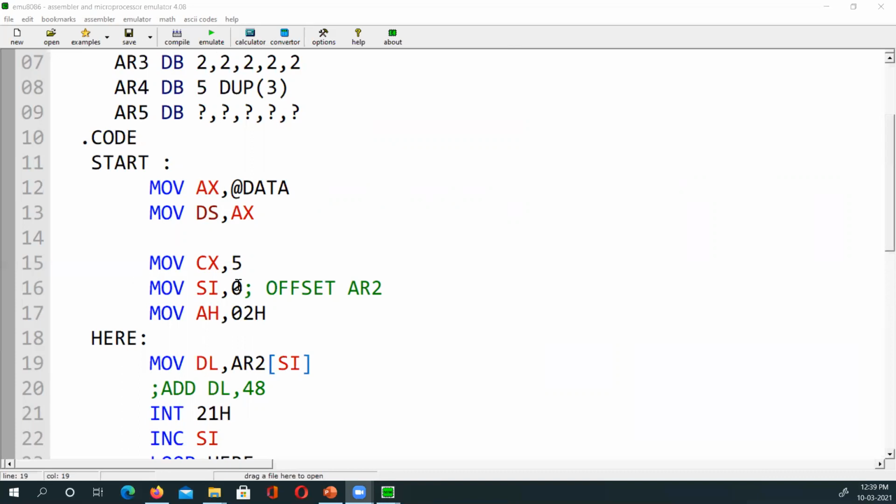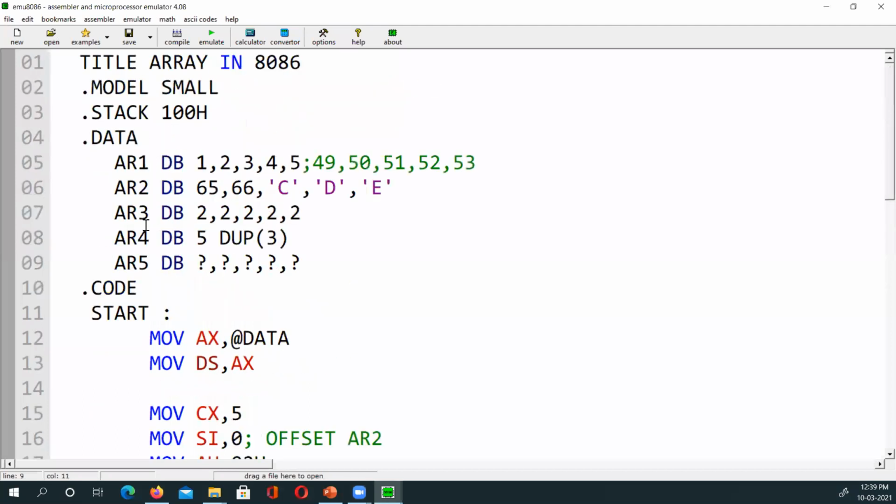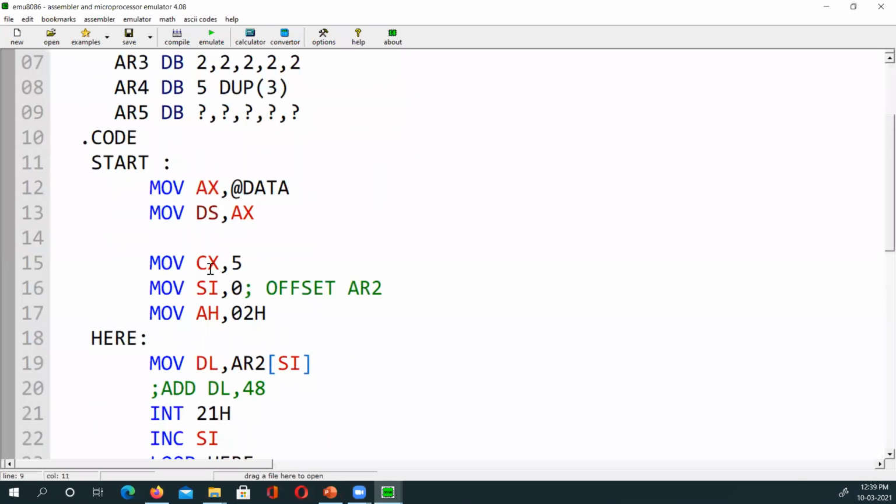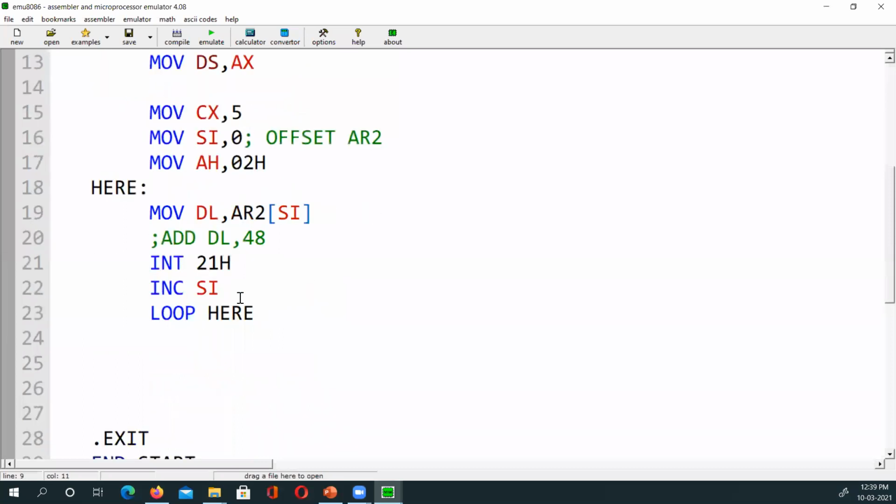But we do it in a single step. We say SI is equal to offset of AR2. Now it automatically knows that I have to go for the 0. SI is 0. But which array? It also knows out of these 5 arrays which array I'm talking of. But here, if I say 0 only, then I have to tell it which array. I need to change that. Does it make sense? Very good.